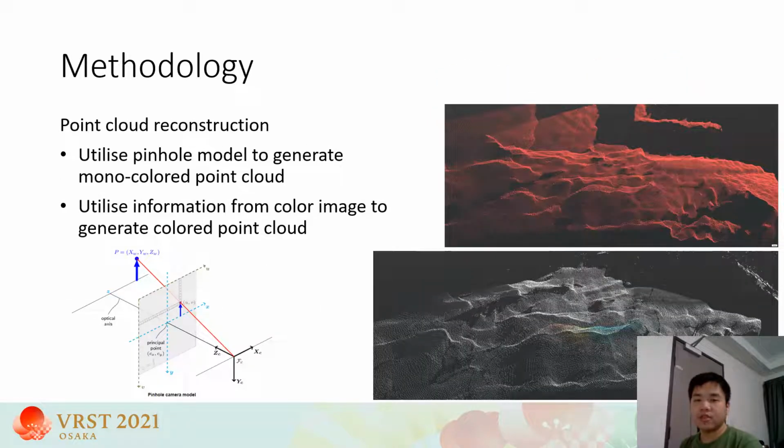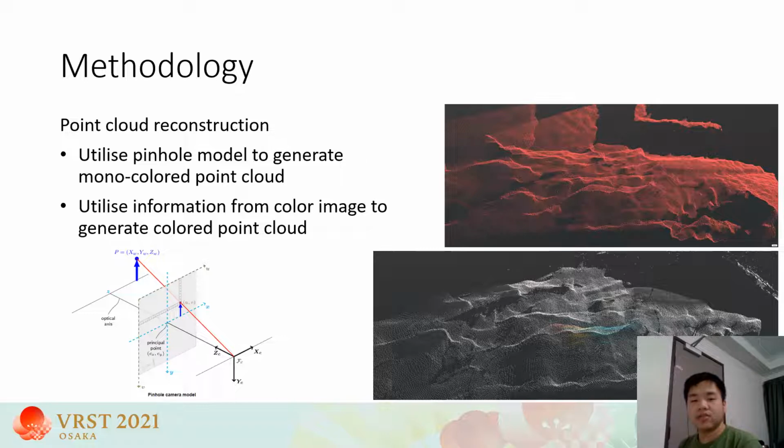After the three images are received on the second computer, the software decompresses the images, reconstructs, and renders the point cloud into the VR environment. The point cloud reconstruction is implemented using a pinhole camera model to convert each pixel of the depth image into a 3D point. By processing the depth image streams, a monocolor point cloud is obtained. That would be the upper right image. This is one of the visualization modalities that is presented to the user during the experiment.